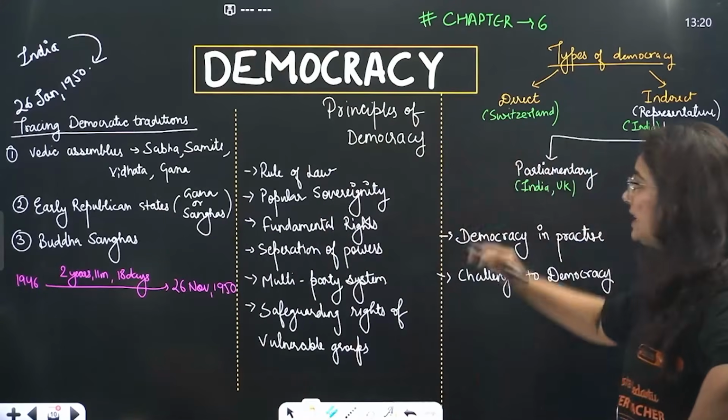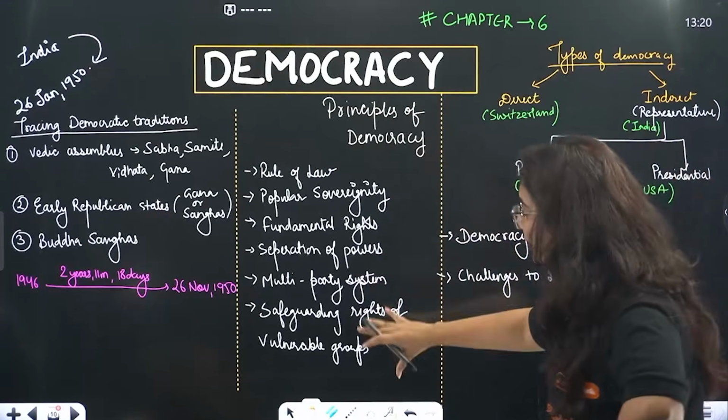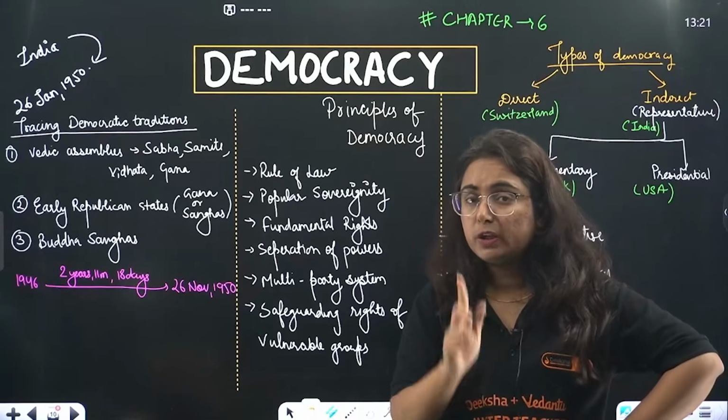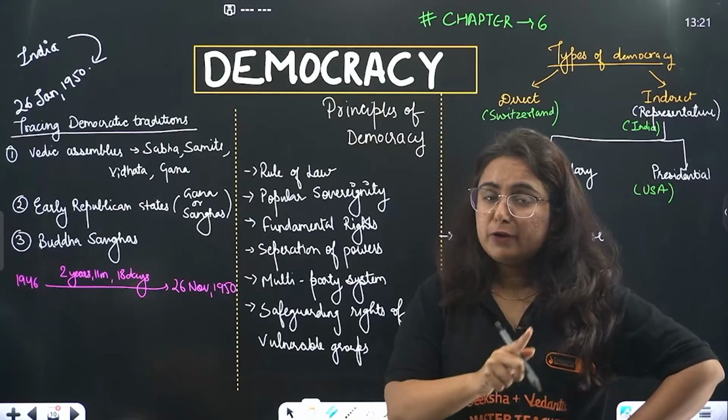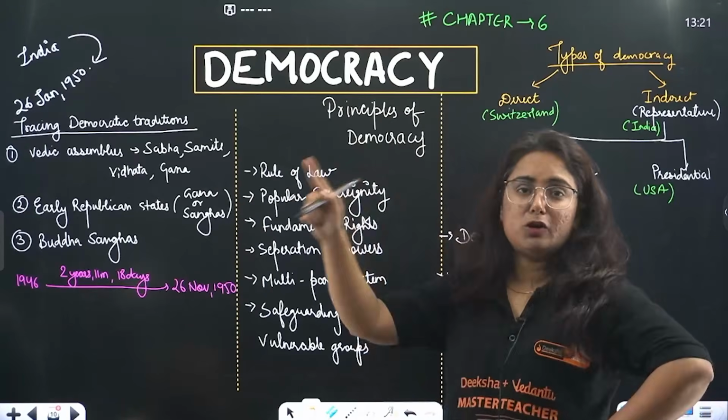Next important question, that is principles of democracy. Beta, all these are very, very important. Rule of law. That means who is sovereign here? Law is sovereign. Nobody is above the law. Everyone is equal before the law. There will be equal protection provided by the law to everyone.